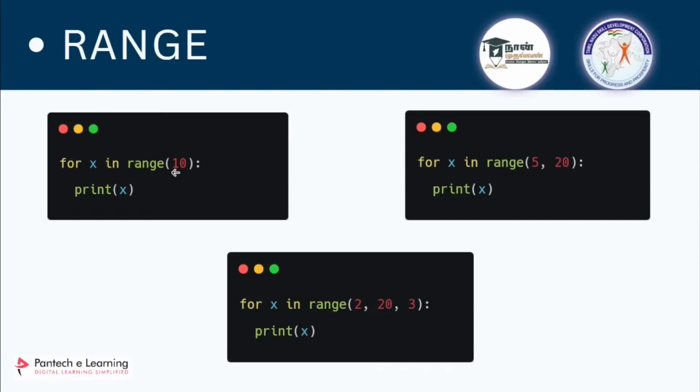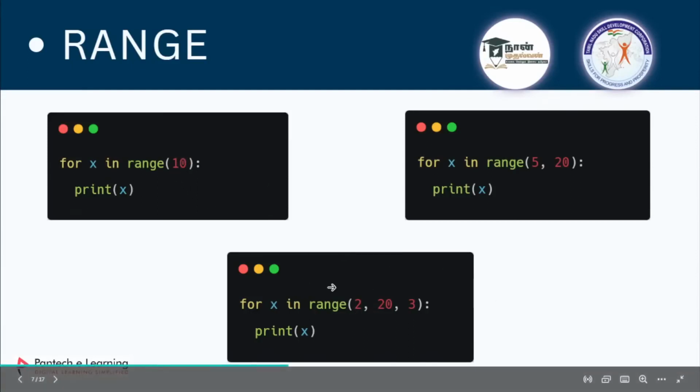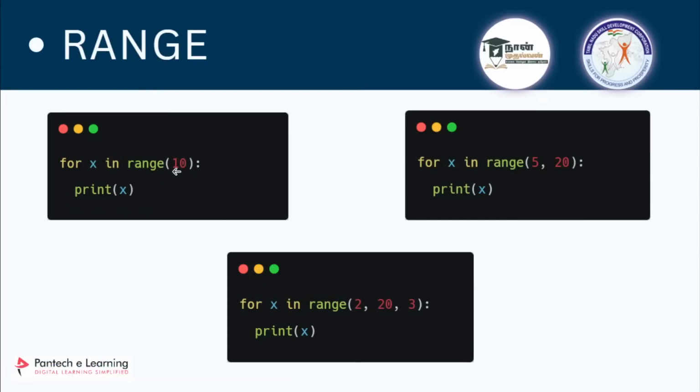Range is something like, if you give 10, you can give three things. By default you should mention only one value, but you can give three values. I'll explain one by one. If I enter 10 here, it will start from 0 till 9, it will print. Range is something like, if you mention a number, one step before, it will come. So what this range will do is it will start from 0 and end till 9. The number I mentioned, one step before, it will come.